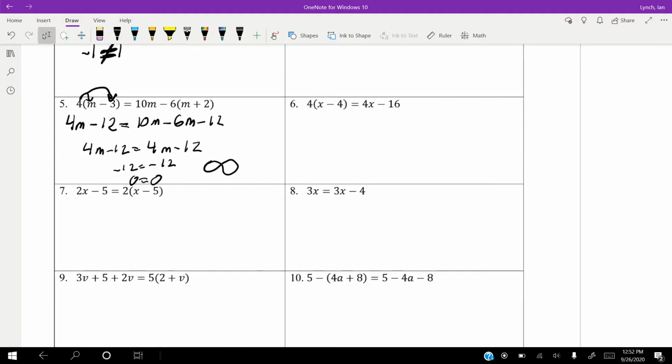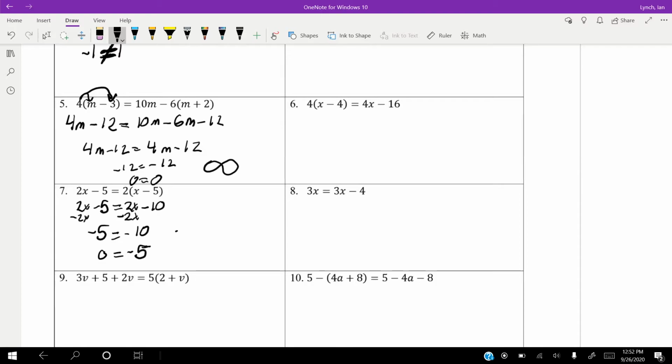Looking at number 7, follow our steps. Step 1 is to distribute. So we're going to get 2x minus 5 equals 2x minus 10. Combine like terms. We don't need to combine like terms; there's nothing to combine here. Move our variable. We're going to subtract 2x from both sides, and we're left with -5 equals -10, which it clearly doesn't. So let's add 5 to both sides to get a 0. 0 equals -5, which it clearly doesn't.